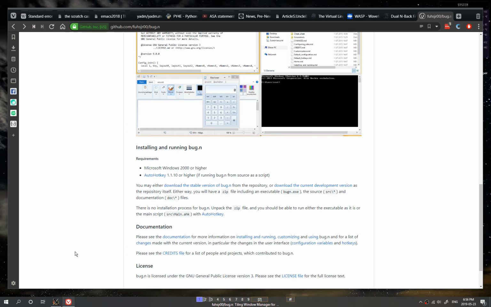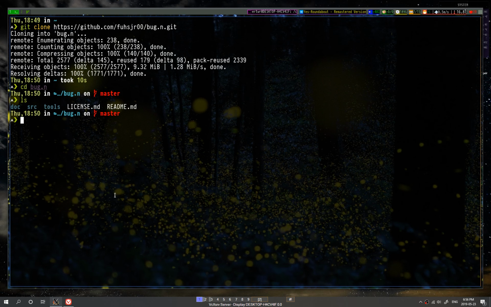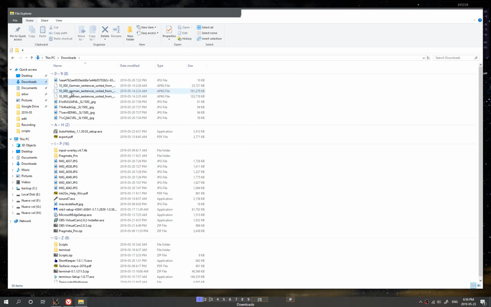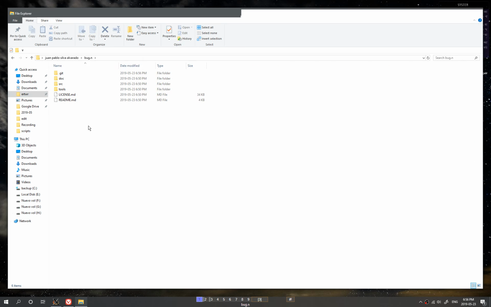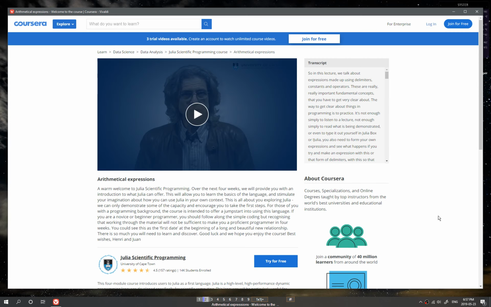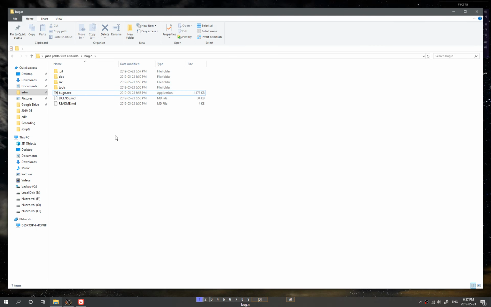So once we have all of this, we're gonna build AutoHotkey. So we're gonna go to the folder where we installed the repository, and over here we're gonna double click or press enter on the build AutoHotkey, and it's gonna give us this exe file, which is the file that we're gonna execute. I did open another instance, right? And there you go. You already have the program.